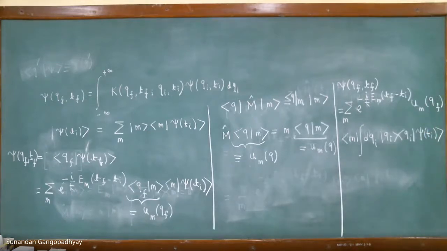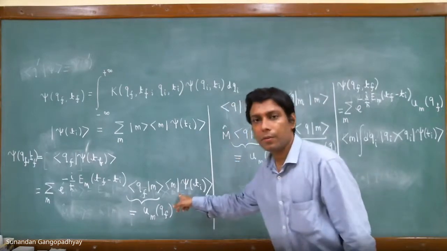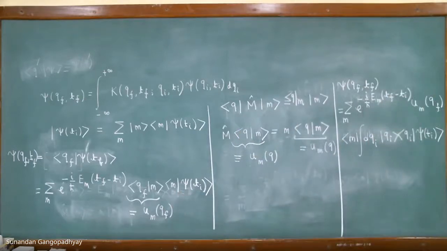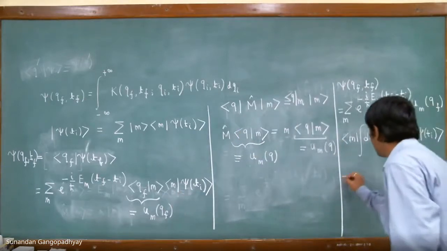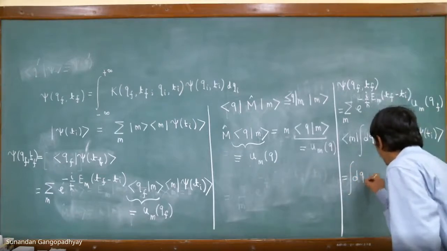So what we have done here is inserted a complete set of position eigenkets at this point. This is an identity. If we do that, we can at once see that we can take this integral outside. So this becomes dqi.